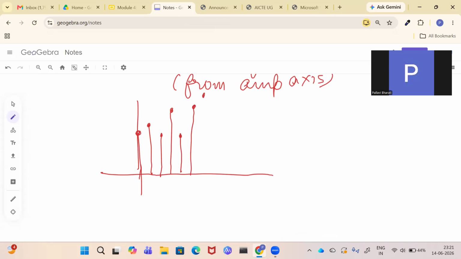It can be bigger than this. It depends. Now, we will just see the range of values. What we need to see? Range of the values on the amplitude axis.